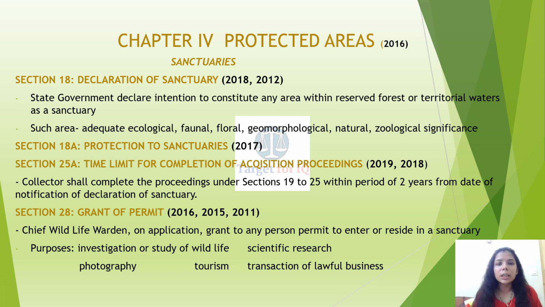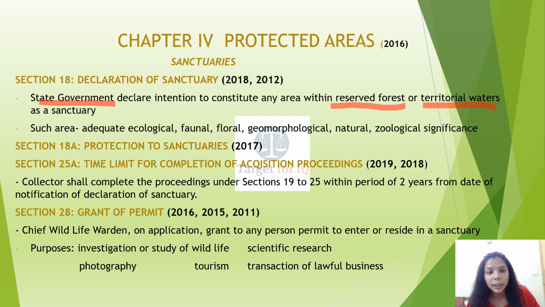Chapter 4, protected areas. There are a number of protected areas given under the Wildlife Protection Act. First is sanctuaries, second are national parks, third is sanctuaries or national parks which have been declared by the central government. Starting with sanctuaries, declaration of a sanctuary, very important. Who can declare a sanctuary? The State government can declare an intention to constitute any area within a reserved forest or territorial waters as a sanctuary. Such area must have adequate ecological, faunal, floral, geomorphological, natural or zoological significance.